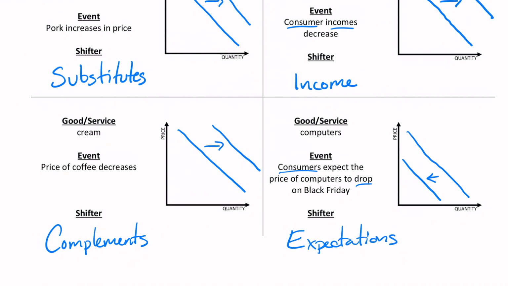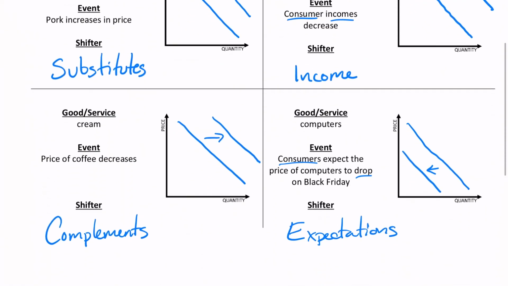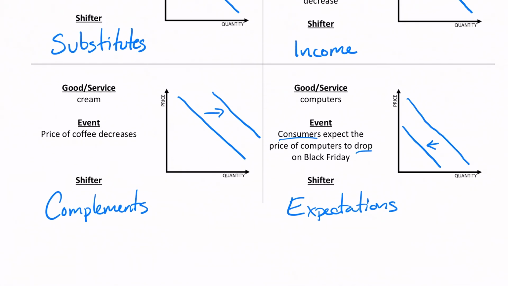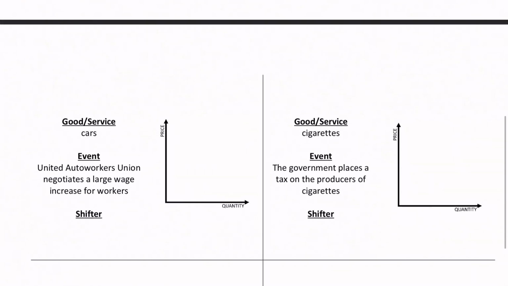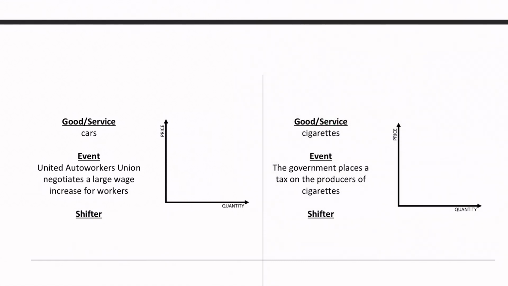So if you guys notice, those are all demand. And we're just paying attention to which way it's shifting and the why. So let's move on to some supply. So here what we have is cars. The United Auto Workers Union negotiates a large wage increase for workers.